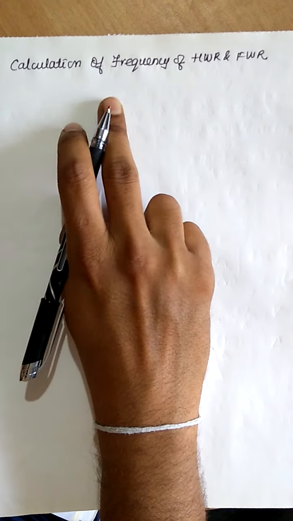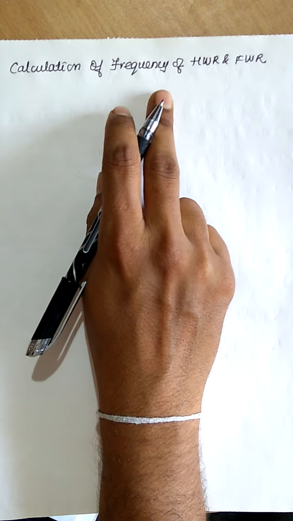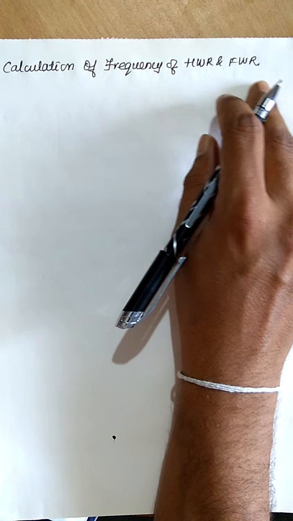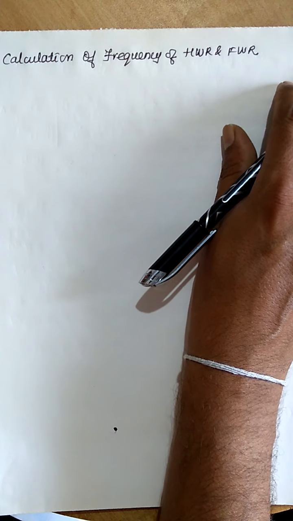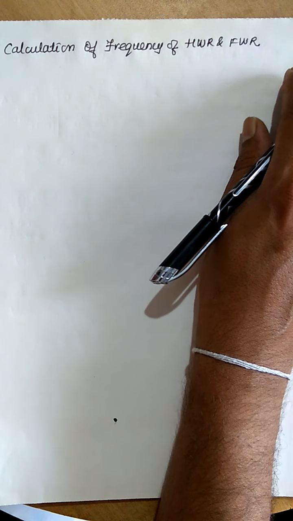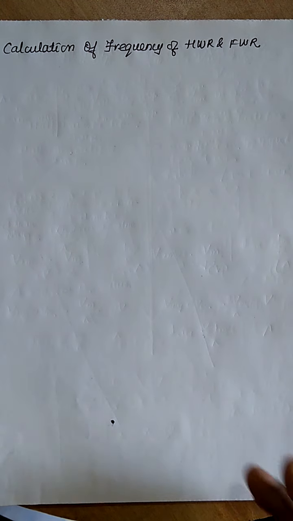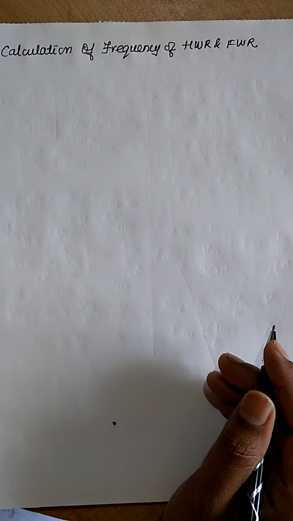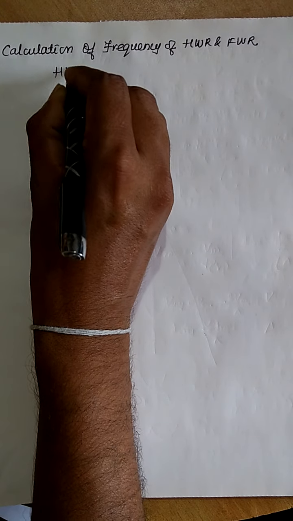Next topic is calculation of frequency. This frequency is the output frequency of a half wave rectifier and a full wave rectifier. So we will discuss how to calculate the output frequency. Now it is surprising that I am using the word output frequency in rectifiers. Yes, because the output of the rectifiers is pulsating DC, meaning it will contain AC ripples in addition to the DC. So for half wave rectifiers, as we know,